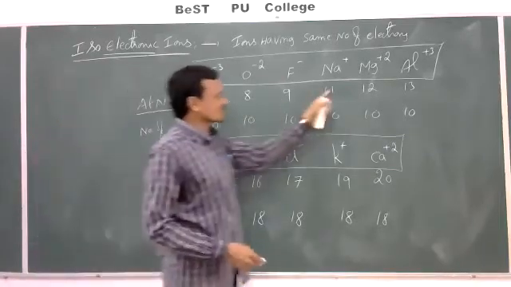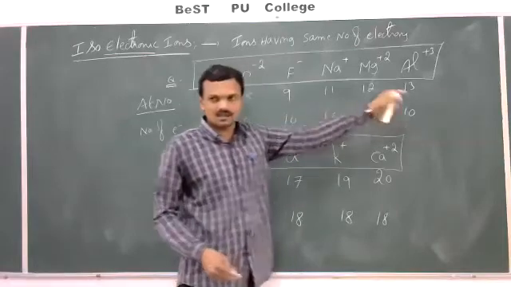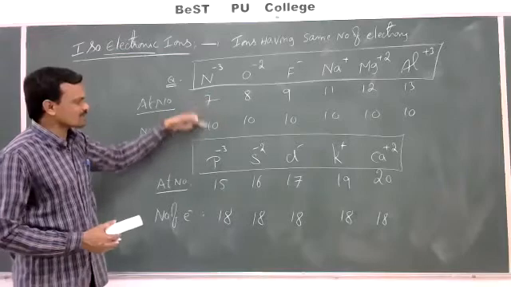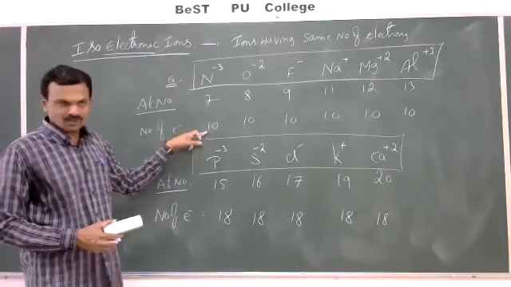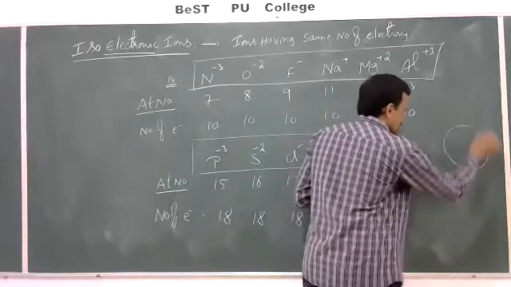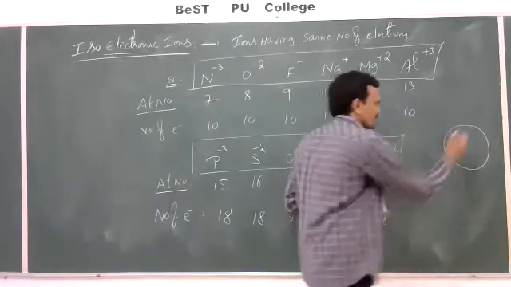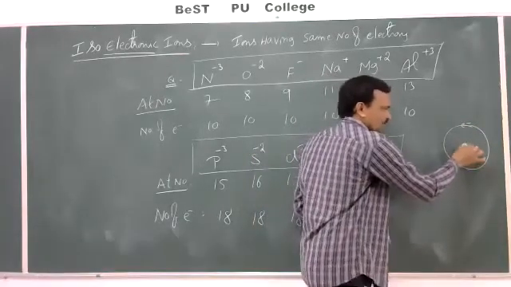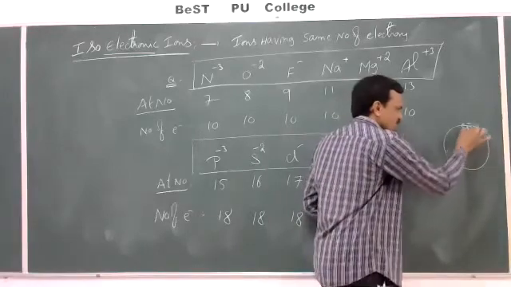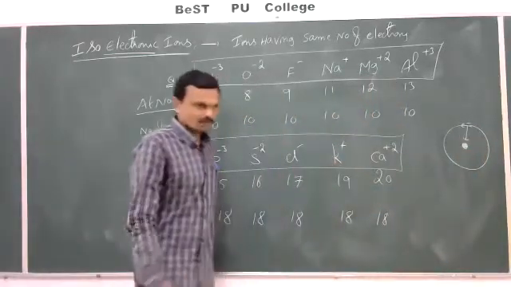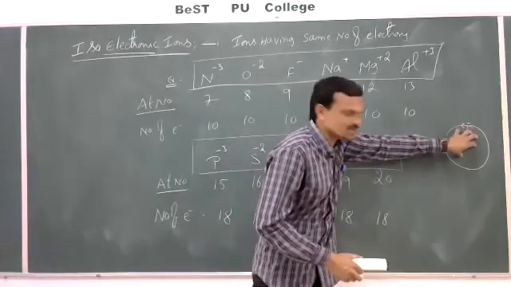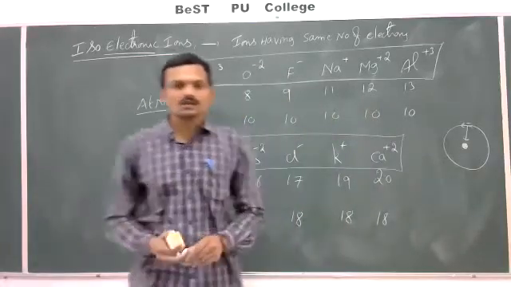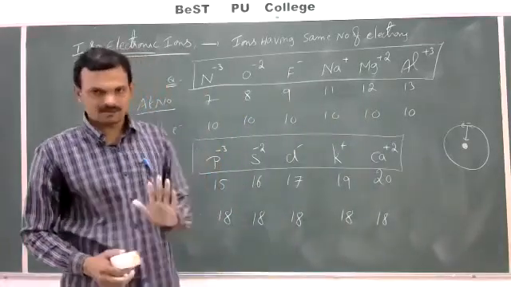As the number of protons in the nucleus increases, the nucleus attraction on these electrons increases. See here, this is the atom, this is the nucleus. The number of electrons in this orbit remains the same. If the number of protons in the nucleus increases, the nucleus attraction on the outermost electrons increases. As the nucleus attraction increases, electrons come close to the nucleus. As electrons come close to the nucleus, the size of the ion decreases.